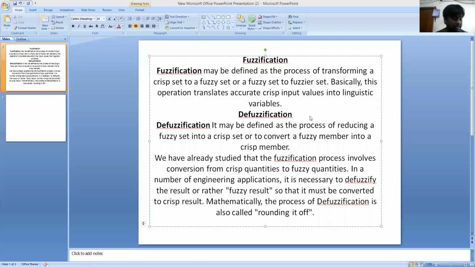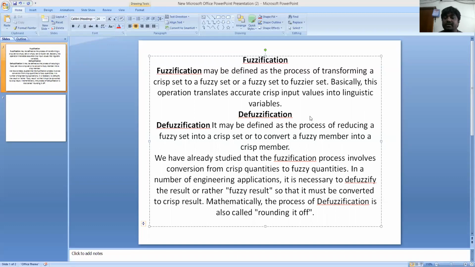So good morning, friends. In this section, I would like to explain the exact block architecture of the fuzzy logic diagram. In this one, fuzzification and defuzzification play a very important role. We will go deeply through the methods of defuzzification. First, you should know the basic difference between fuzzification and defuzzification.